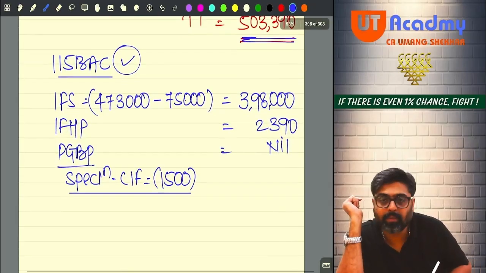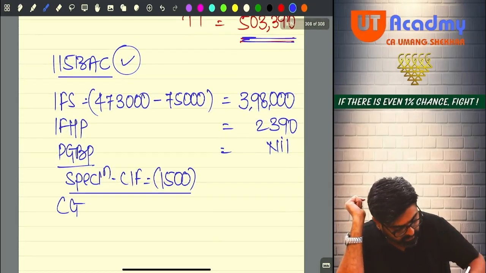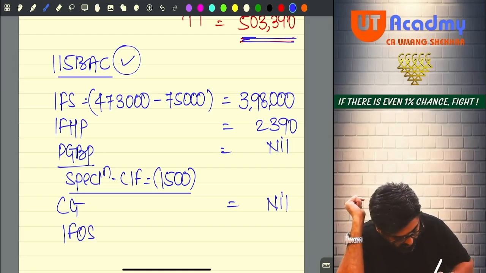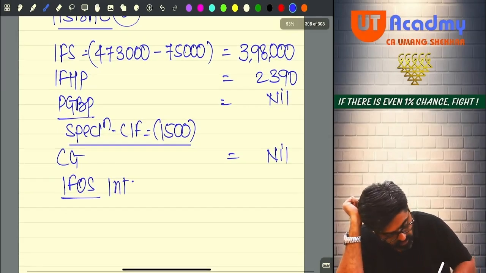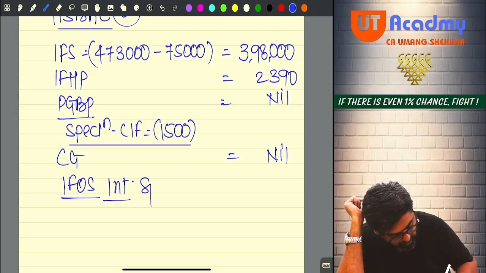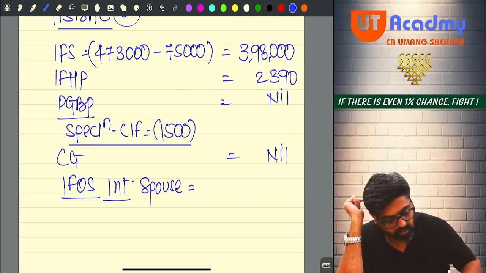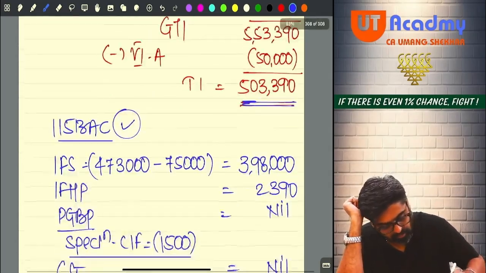Now after PGBP you have capital gain, nil here also. In IFOS, be careful. The interest received by spouse will remain same, amounting to how much? 5,700.